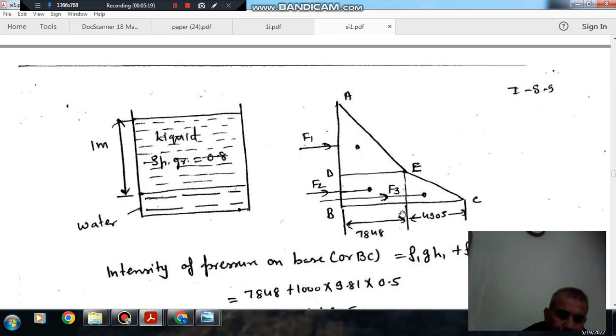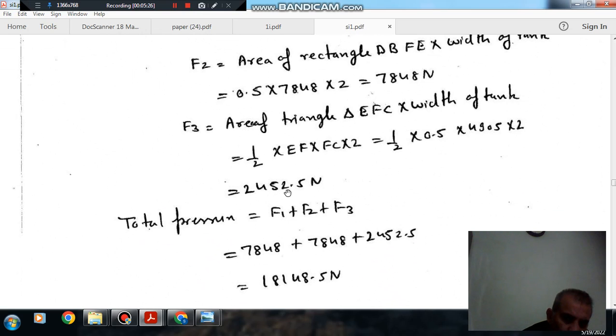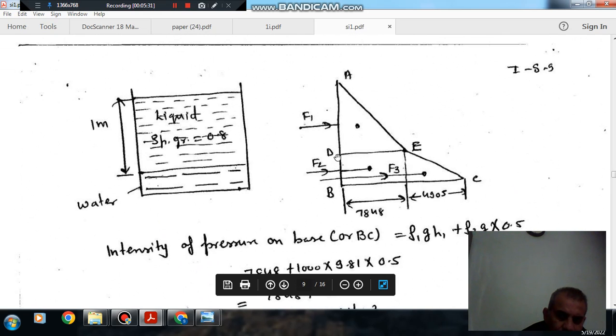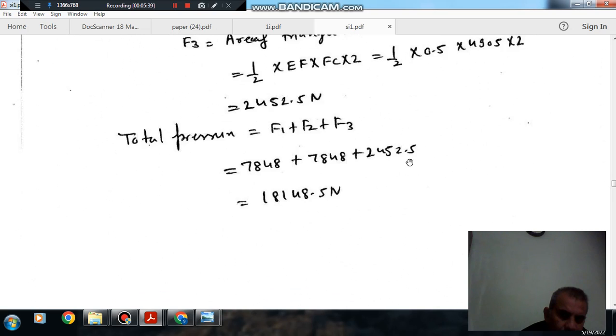So we just have to calculate the areas, take the total area and multiply by the width. That will give the force.